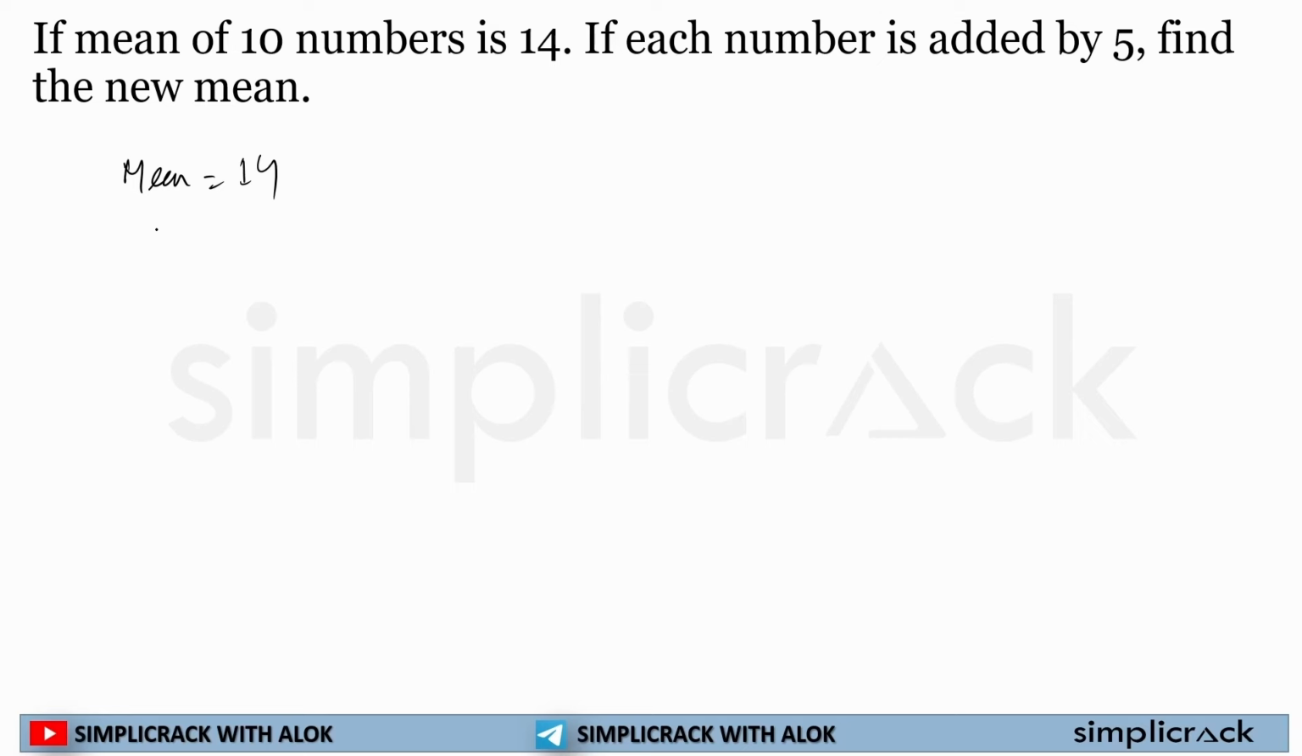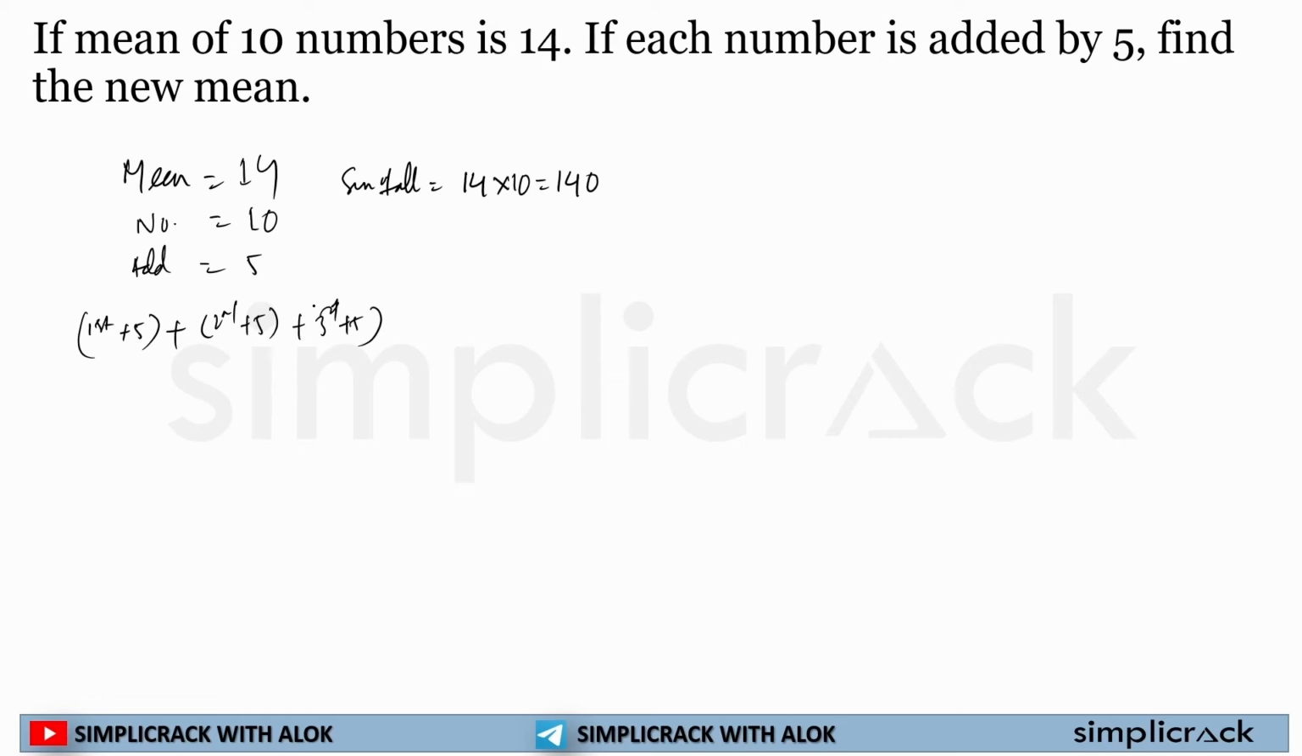So mean is equal to 14. Number of observations is equal to 10. New addition will be 5 with each term. So let's take the first term is added by 5. Now the sum of all observations will be what? 14 multiplied by 10 is equal to 140. Okay. So the first term will be added by 5, the second term will be added by 5, the third term will be added by 5. Like this, the 10th term will be added by 5. Each term will be added by 5.